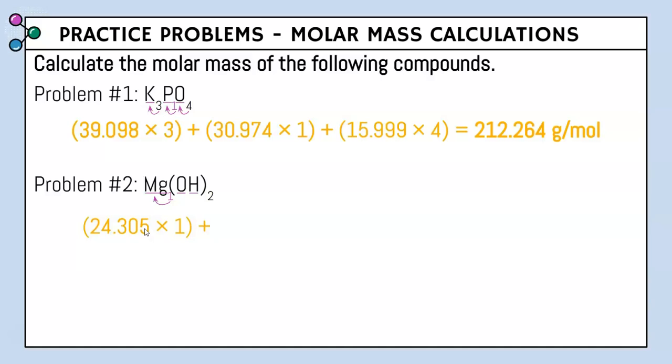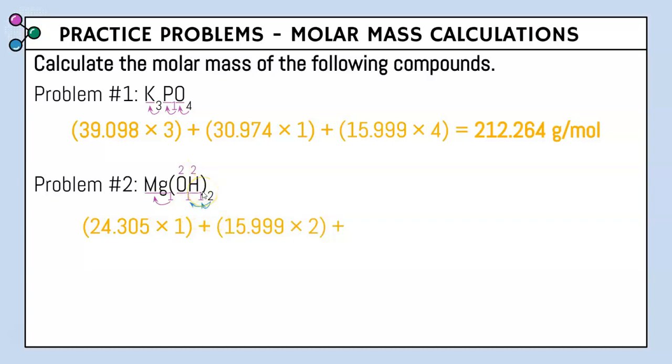Moving on to our next underline, which is O. O on the periodic table is oxygen, and that has an atomic mass of 15.999. Now, you may say we have 1 oxygen, because we have 1 after oxygen. But you see how we have this 2 after our parentheses? That has to be distributed to all of the elements in the parentheses. So we also have 1 hydrogen in the parentheses. So 2 times 1 is 2, and 2 times 1 is 2. So we actually have a total of 2 oxygens and 2 hydrogens. So we're going to multiply 15.999 by 2.